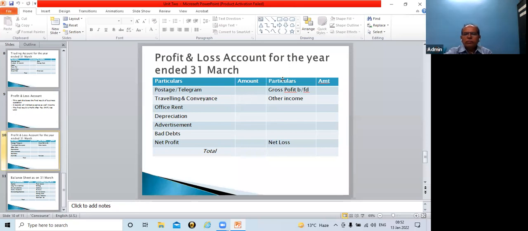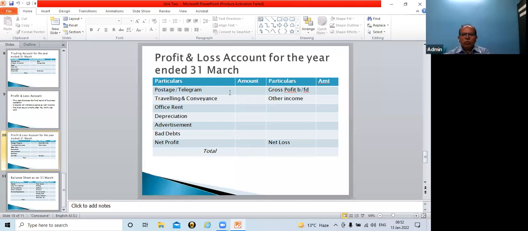And on the credit side, whatever gross profit was indicated in the trading account is carried forward here, gross profit, followed by other income. Other than gross profit, any indirect income will be shown on the credit side of the profit and loss account. And then we take a total, like in the trading account.